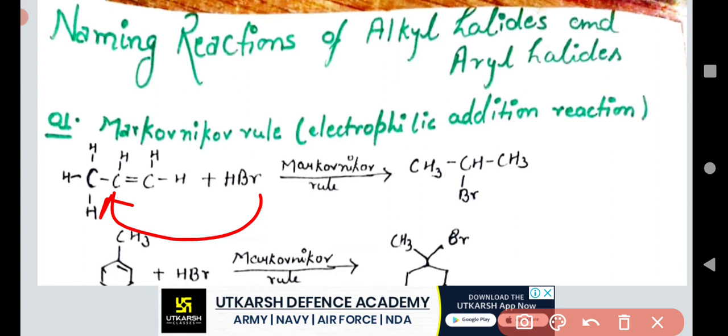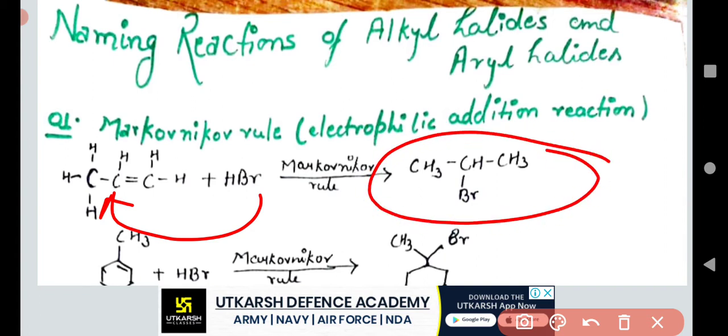Markovnikov rule. In this Markovnikov rule, the negative part of HBr or the addition reagent always goes on the carbon which has fewer hydrogens. This is called the Markovnikov rule.